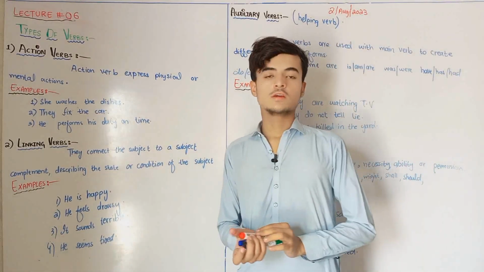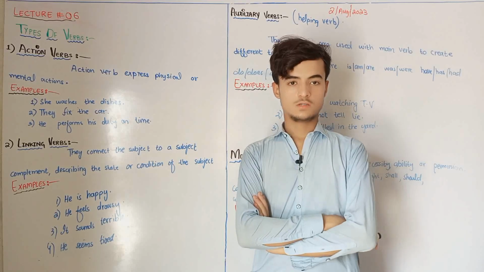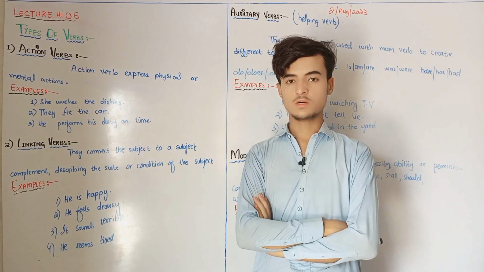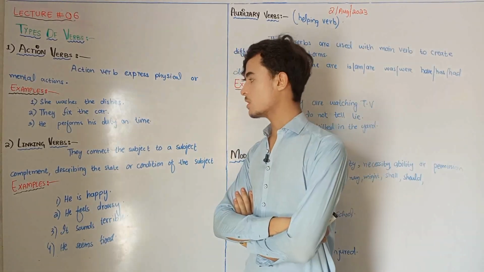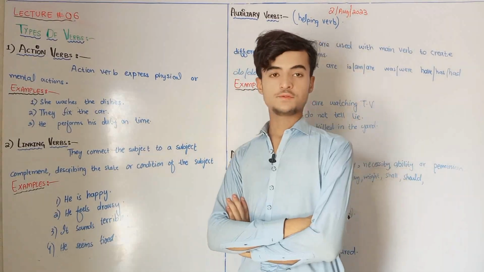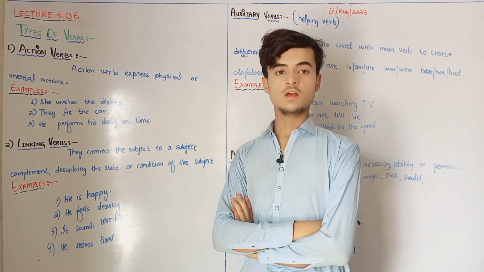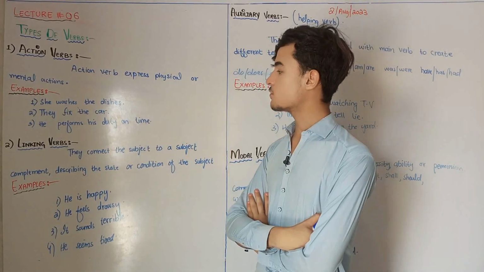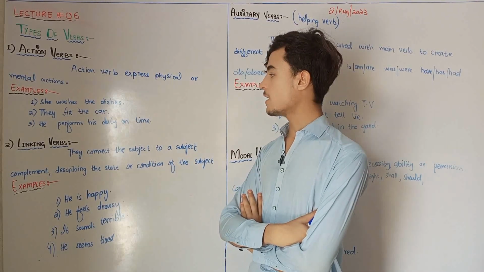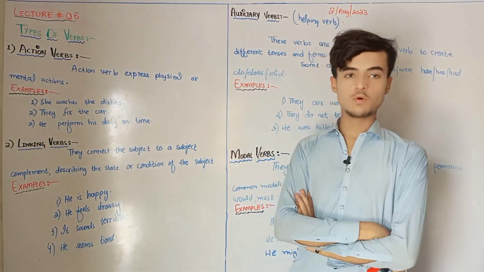Yesterday, in the last video, we discussed what the types of pronouns are and what a verb is. We just talked about what a verb is and what the basic functions of the verb are. Today in this video we are going to discuss the verb in full detail, so stay with us. There are many types of verb: action verbs, linking verbs, auxiliary verbs, modal verbs, and much more.